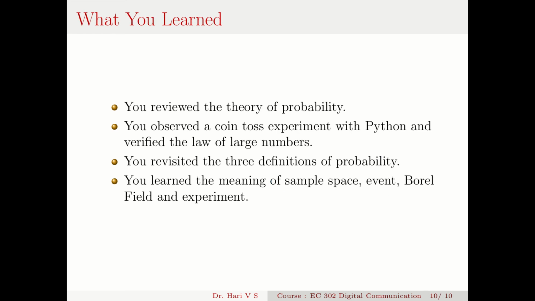And when I come to the end of this video, the summary, if you ask what you learned in this video: you reviewed the theory of probability, then you observed a coin toss experiment with Python and verified the law of large numbers. You can write similar code and execute it on your machines. Then you revisited the 3 definitions of probability. Then you learned the meaning of sample space, event, Borel field, and experiment. And that is the end of this presentation. I thank you all.